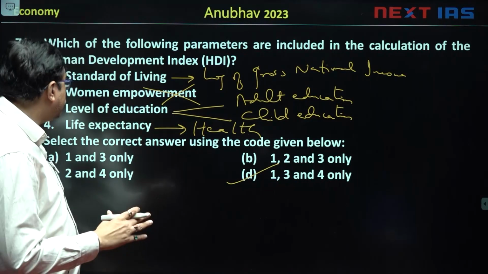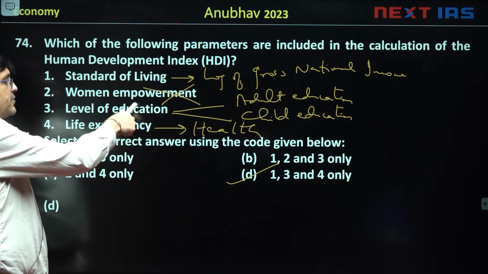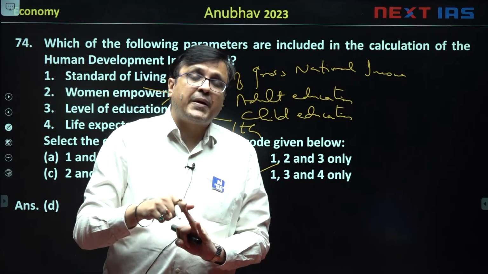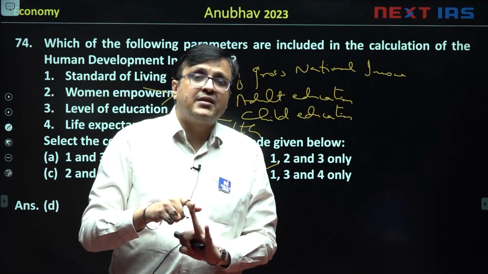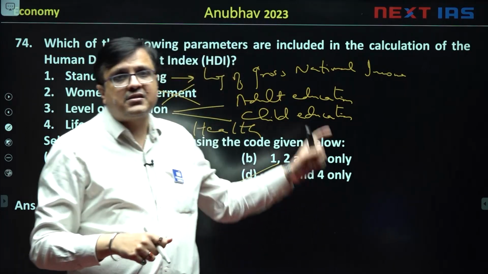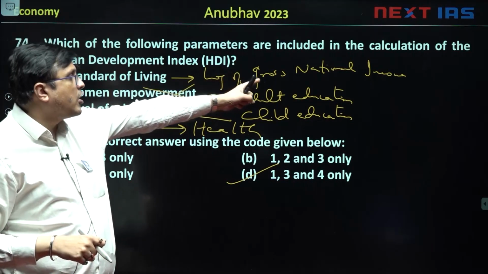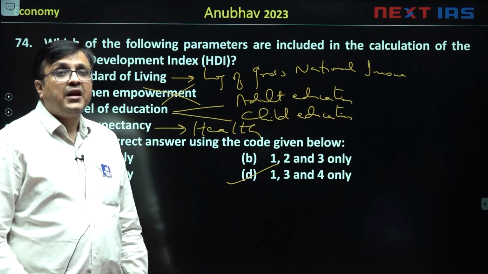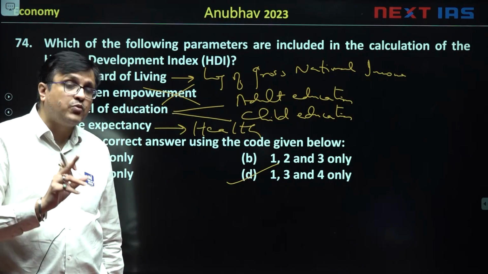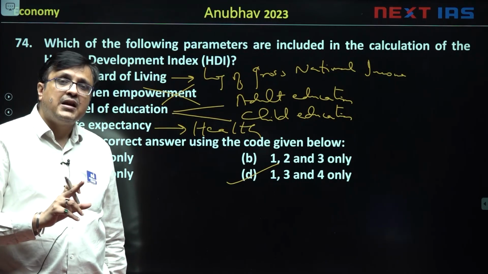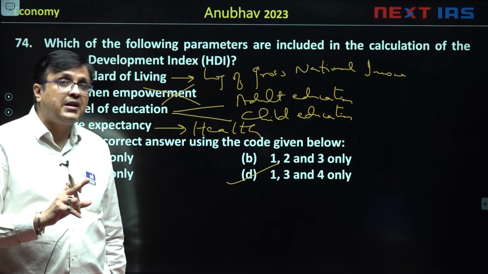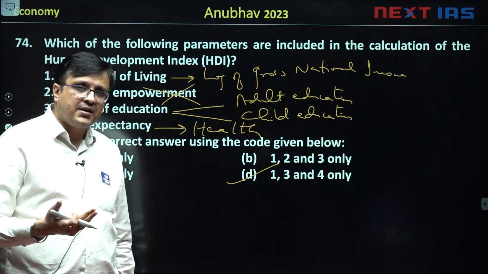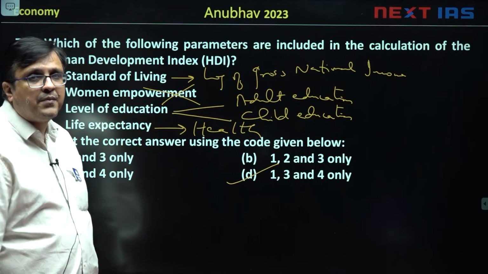Life expectancy is used for health. Level of education is in terms of mean years of adult education and expected years of education that a child would have in school, and standard of living is measured by log of gross national income. So these things are used in HDI. India's current rank in HDI is 132. Keep that in mind. And the number 1 country is now Switzerland, replacing Norway after 10 years. From prelims point of view, they can become relevant.